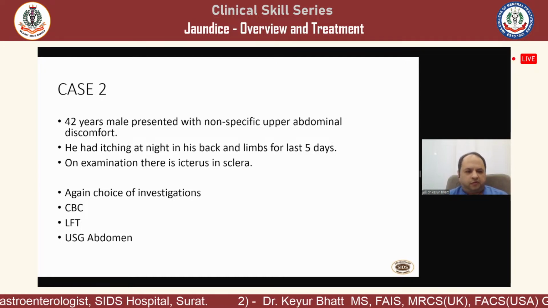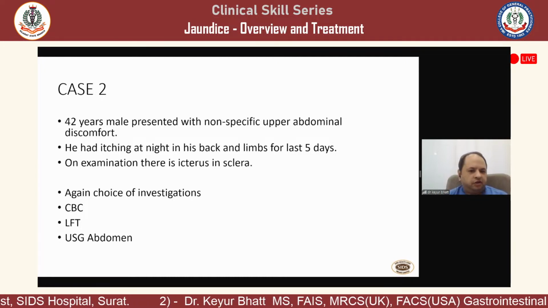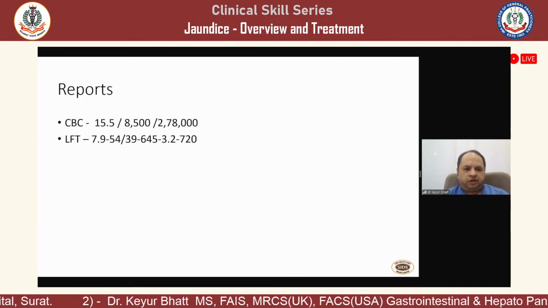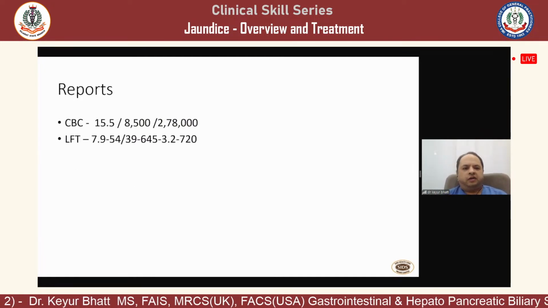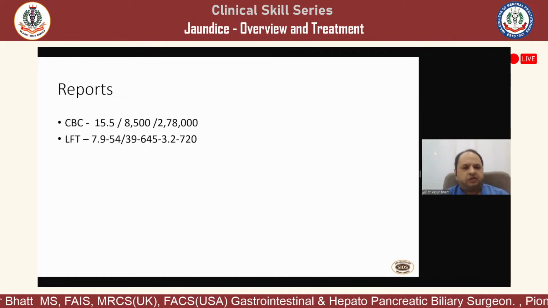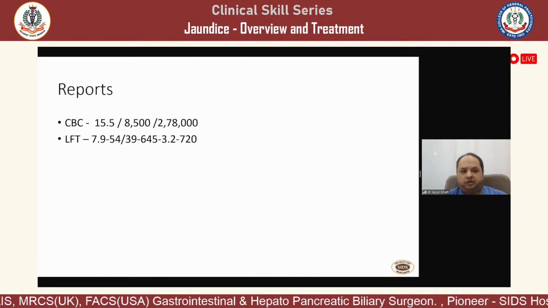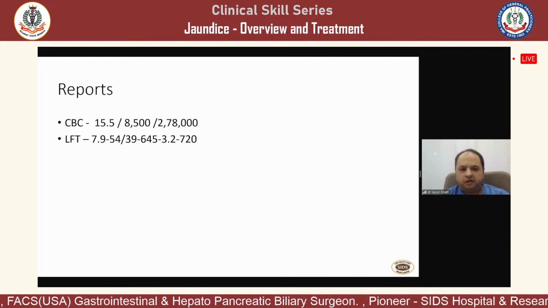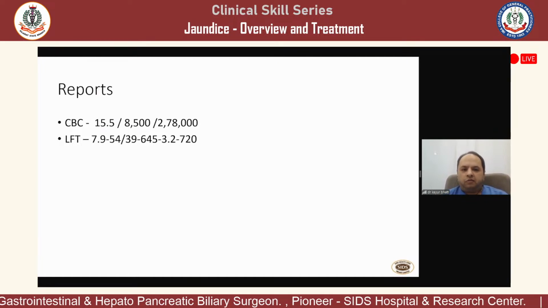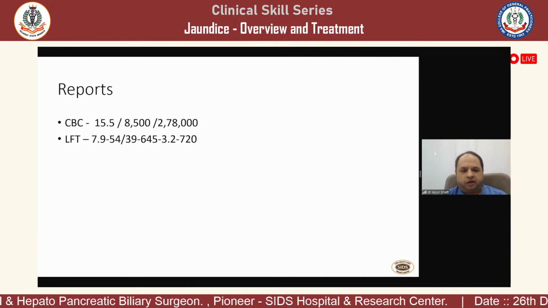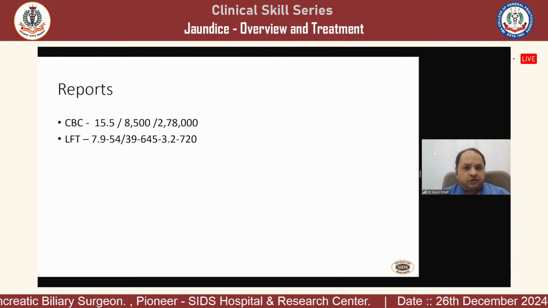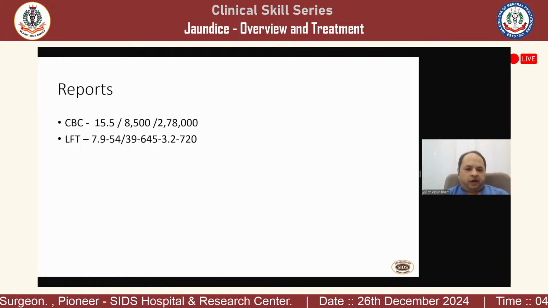With the same report, we will be able to bring out the conclusion out of it. So we see that HB is fine, count is normal, platelets are normal, but the bilirubin is high. It is 7.9, almost 8. OTPTs are almost normal, one can say 54-39. Alphos is very high and GGT is very high.